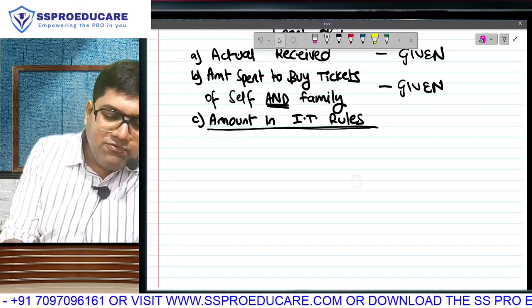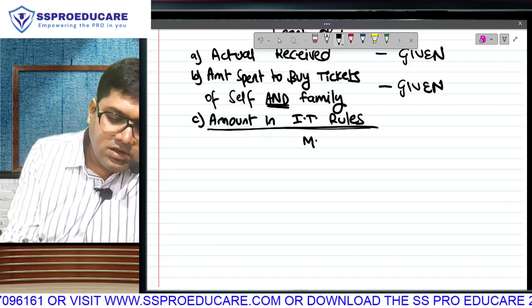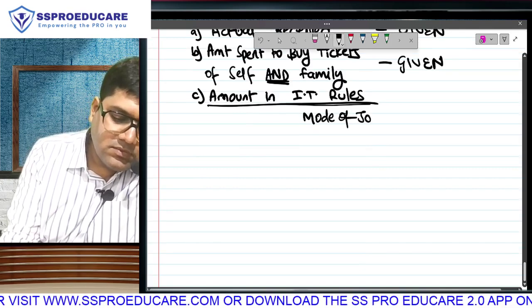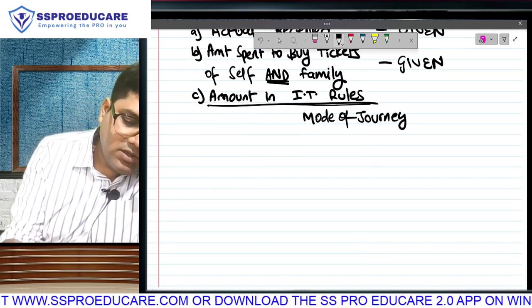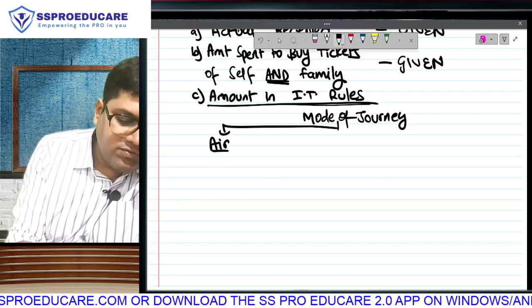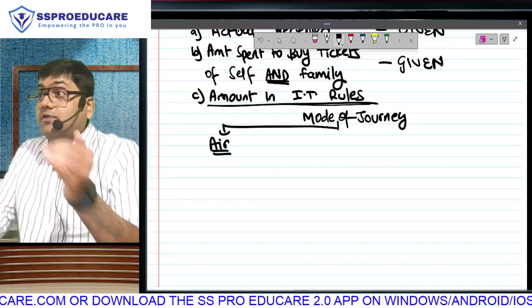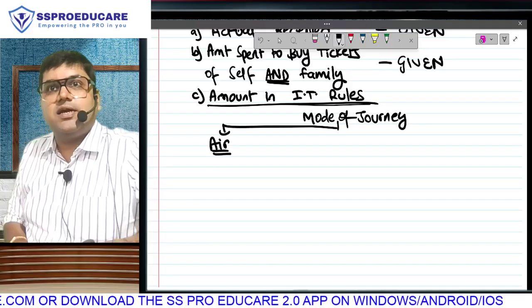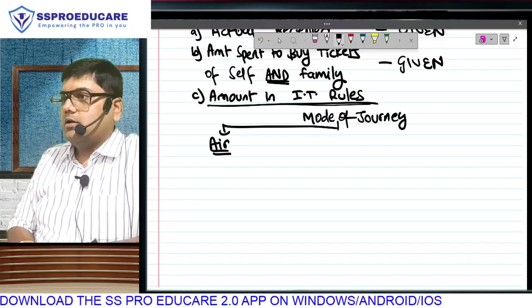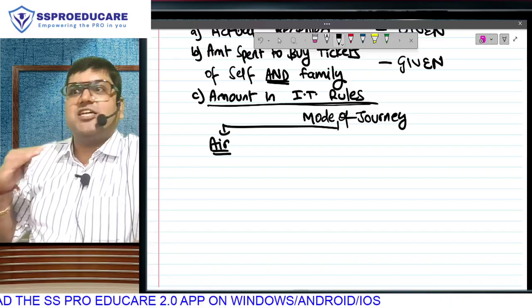This third amount will depend on your mode of journey. Which mode of travel have you taken? Possibility 1, you have traveled by air. Is that possible? Listen, when the boss gives you money, he won't ask how you are going to travel. He will give whatever he has to. Then when you buy tickets, at that time you decide air ticket, train ticket, or bus ticket. Case 1, you have traveled by air. If you travel by air, income tax will restrict your third amount.